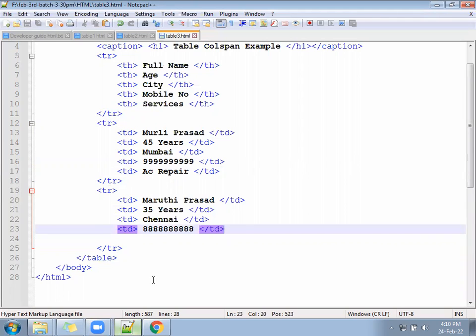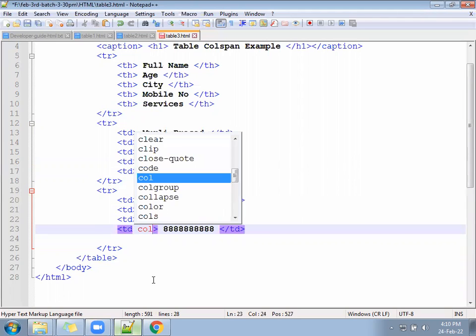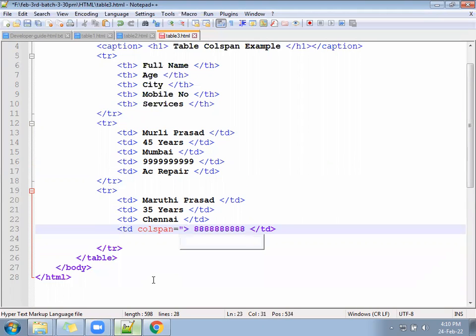In mobile number, we can write colspan equal to 2. Colspan equal to 2. So your mobile number will take the place of 2 columns.